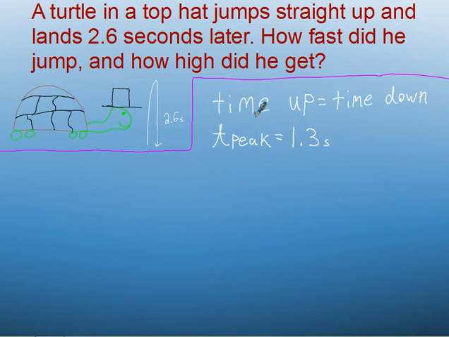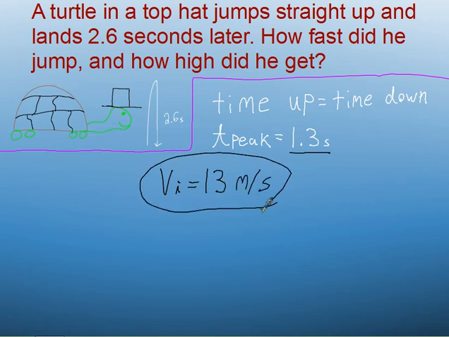Now I want you to think carefully about this. If it took him exactly 1.3 seconds to lose all of the velocity that he started with, remember, he gets 10 meters per second slower every second, right? So if it took him 1.3 seconds to lose all of his velocity, then the velocity that he started with, his initial velocity, had to be 13 meters per second. And we're already done with the first question.